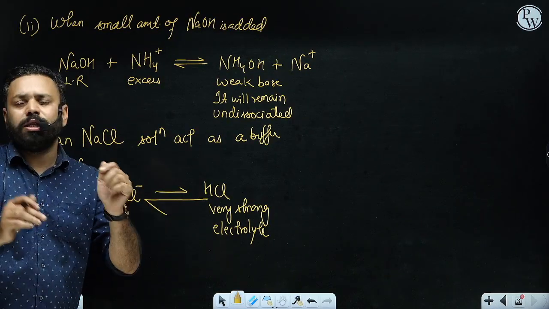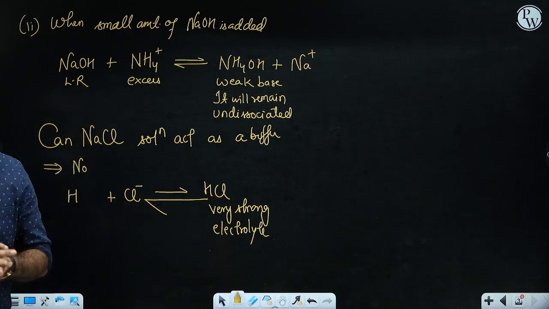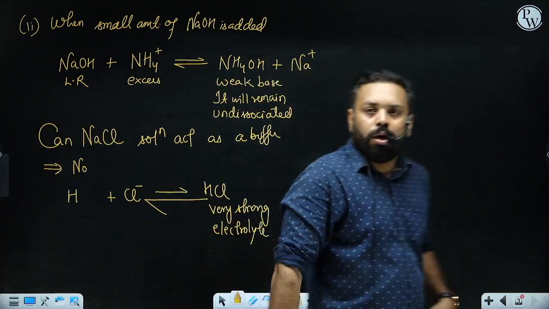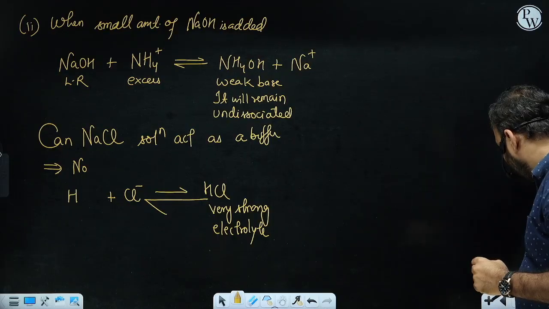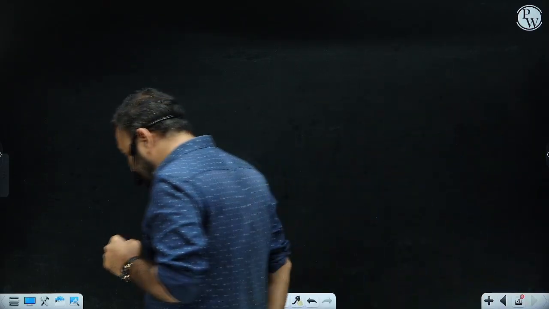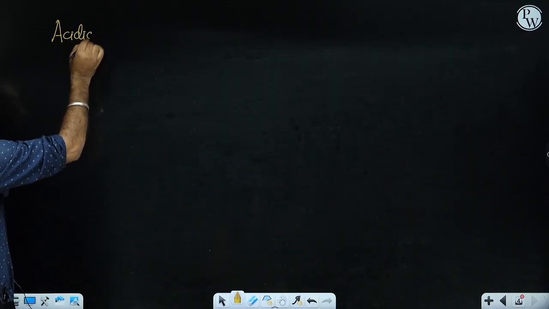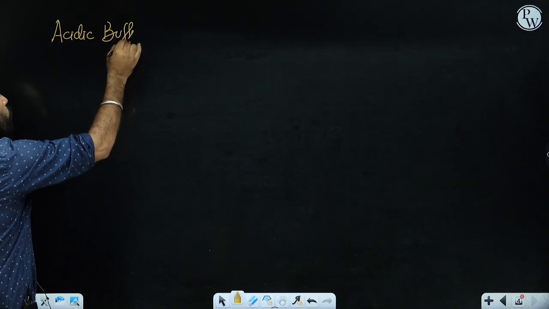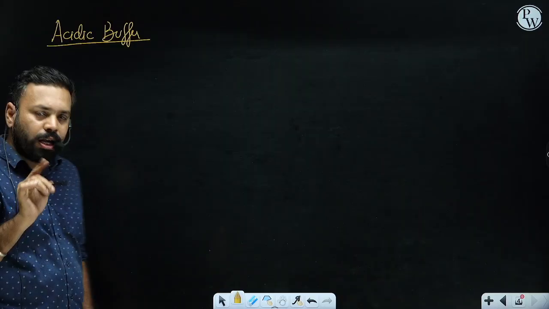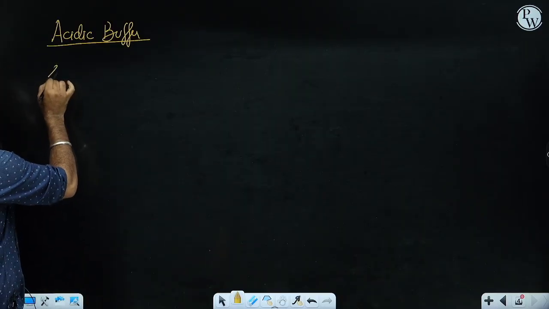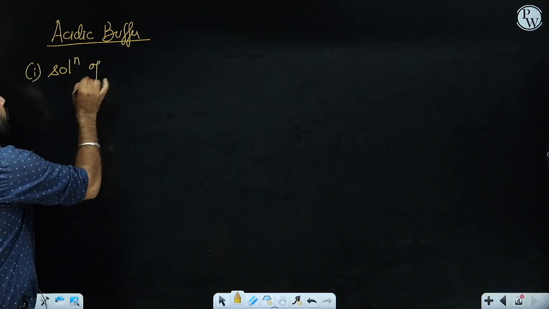All of you, please understand this point as clearly as you can, because it will help you to understand what an acidic buffer is. So let us now proceed to the next topic, which is what is an acidic buffer. First of all, how to identify an acidic buffer, and why are we calling this a mixed buffer? As I told you earlier, that was a simple buffer. Why is an acidic buffer a mixed buffer? See, an acidic buffer is a solution. First of all, it is a solution. All the buffers are solutions. Solution of what? Weak acid.